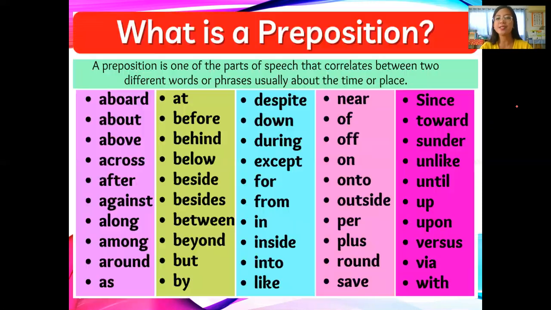Okay, now, before we start, let's talk about the preposition first. So it says here, what is a preposition? A preposition is one of the parts of speech that correlates between two different words or phrases, usually about the time or the place. So that is about the preposition.